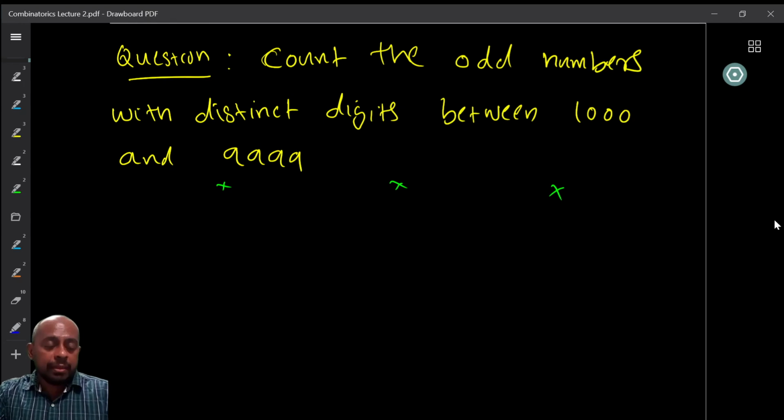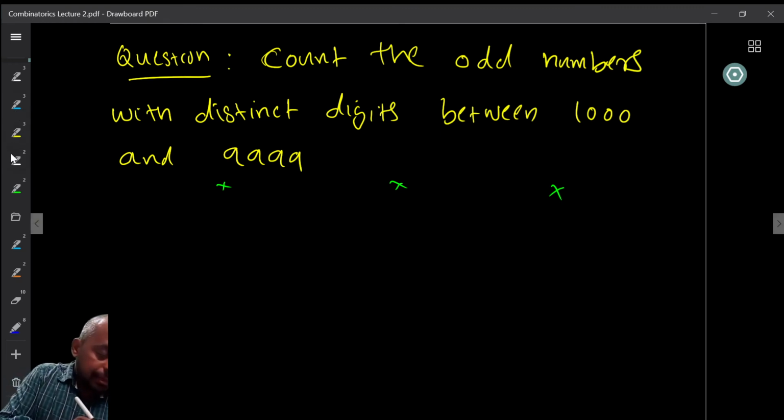Now, another question. Count the odd numbers with distinct digits between 1000 and 9999. This is a question I want to discuss because of some interesting facts. But before I discuss, please stop the video and look at this question, think about it, and try to come up with your own answer and see whether it matches with our computation. Okay, so how are you going to count this?